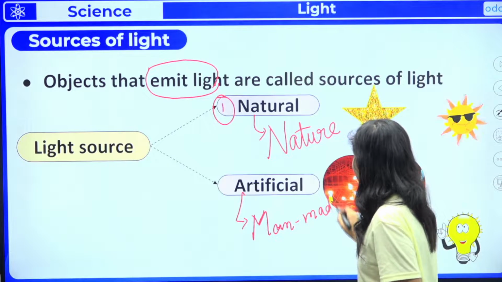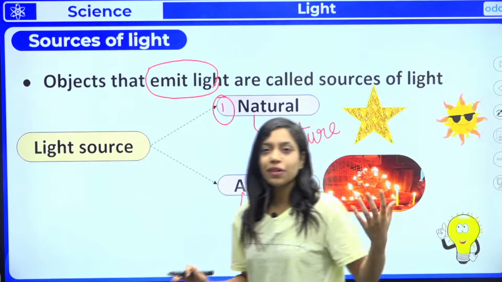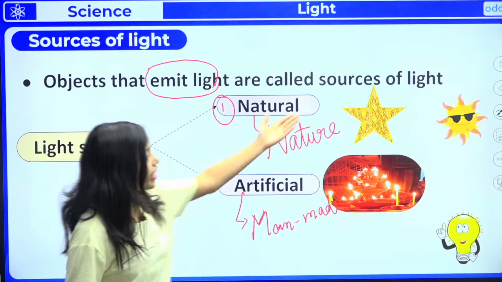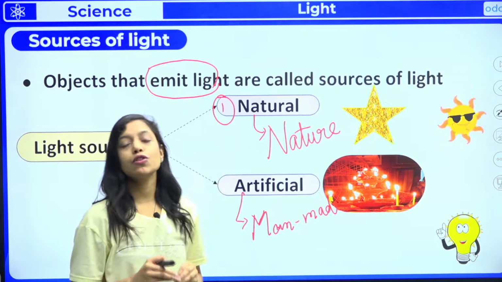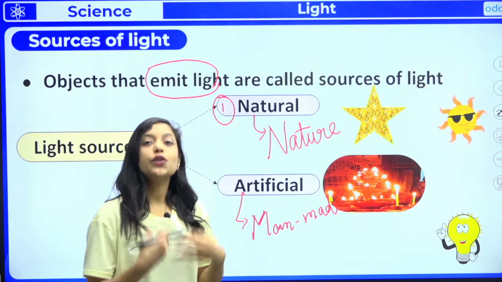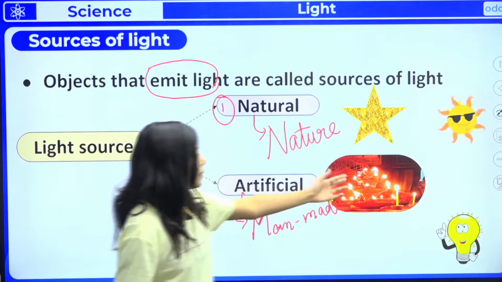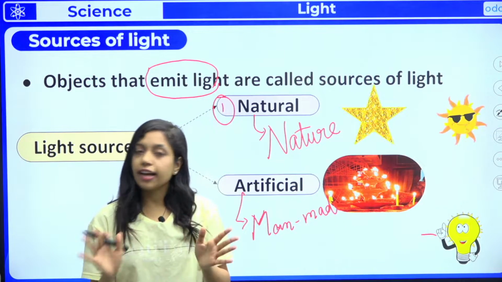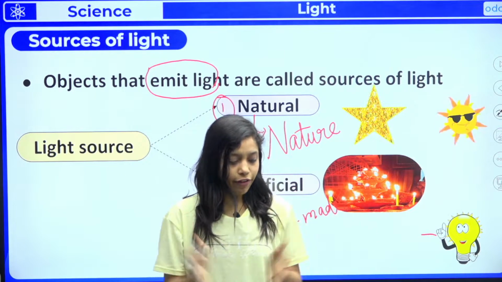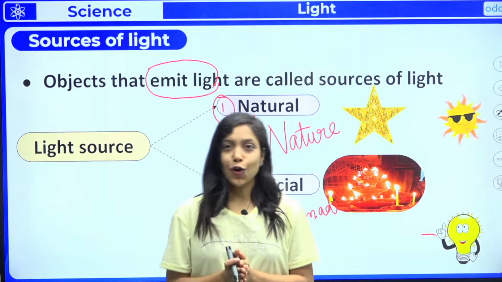We can do anything, right? Natural means which comes from the nature, like the light we get from sun, stars, all these things. And artificial source of light are the one which we humans have created. For example, diya, candles, bulb, tube light, all these things are artificial source. Is it clear till now? Everyone, please let me know. Is it clear to all of you?